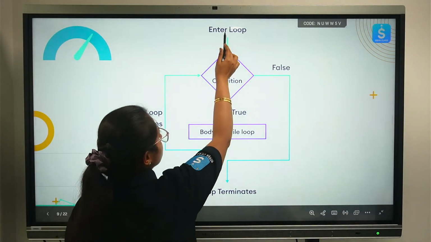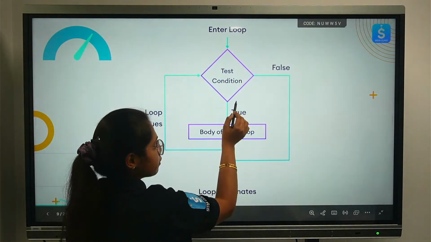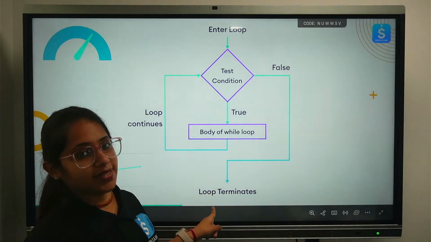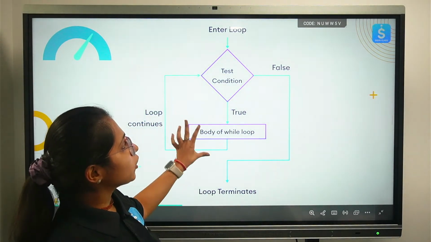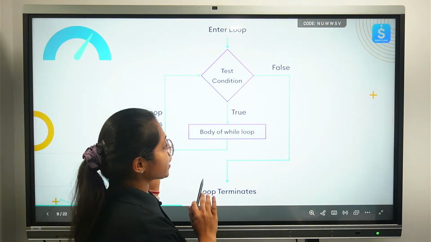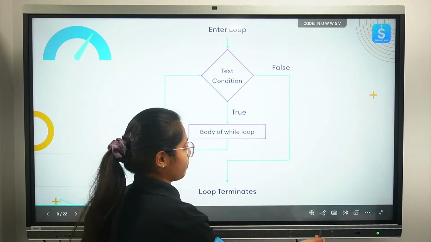So what is going to happen? It will enter the loop, it is going to test the condition, and if your condition becomes false, your loop is going to terminate, right? So this is how the while loop concept works. Now let's see and execute this concept in programming.